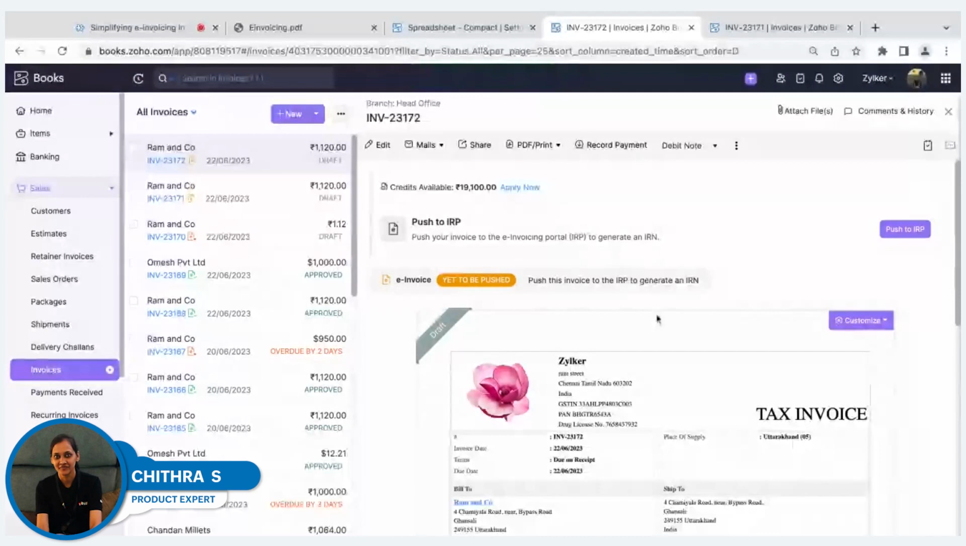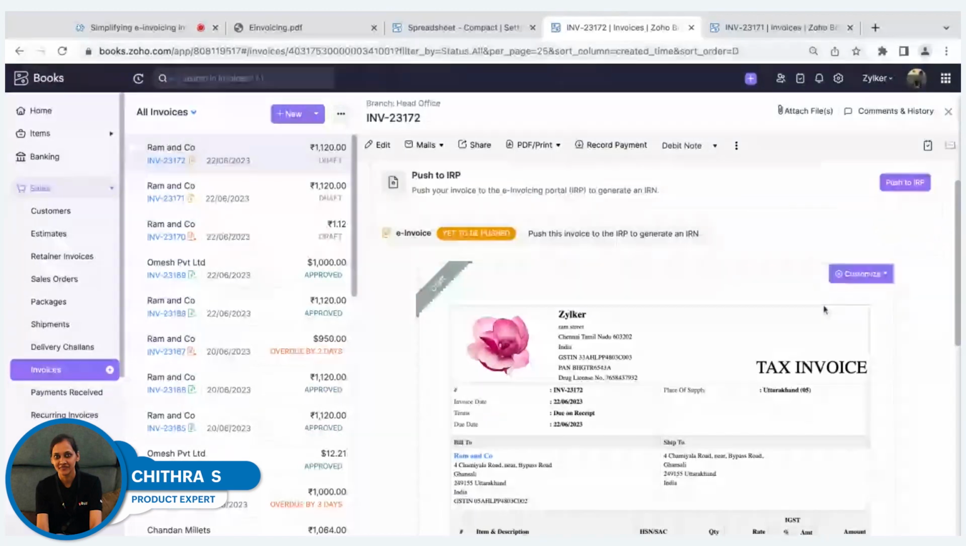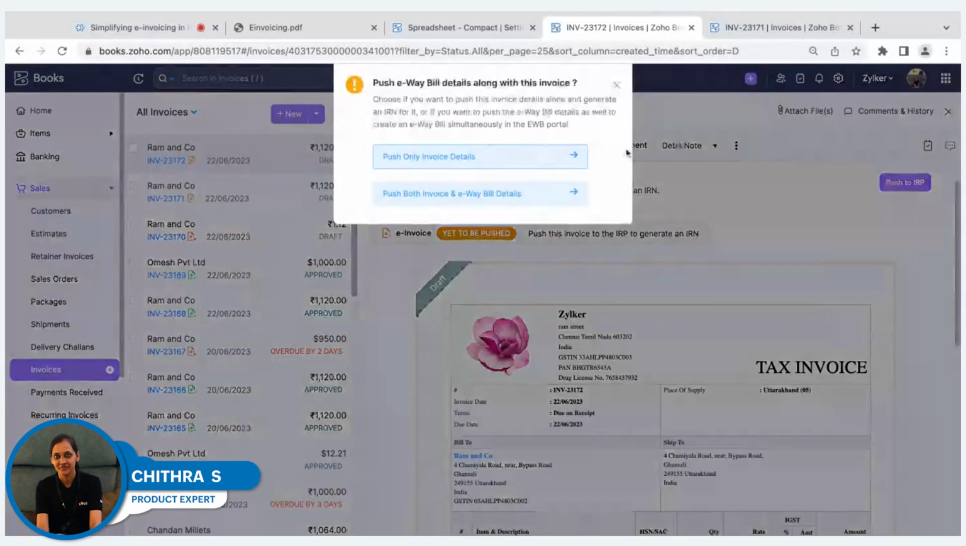And once the invoice is created, you can directly push it to the IRP. As you see on top, there is a push to IRP button. You can just click on this push to IRP. And here it will ask you whether you want to push only the invoicing details or you want to generate both an e-invoice as well as e-payables. So based on your preference, you can select the respective option.